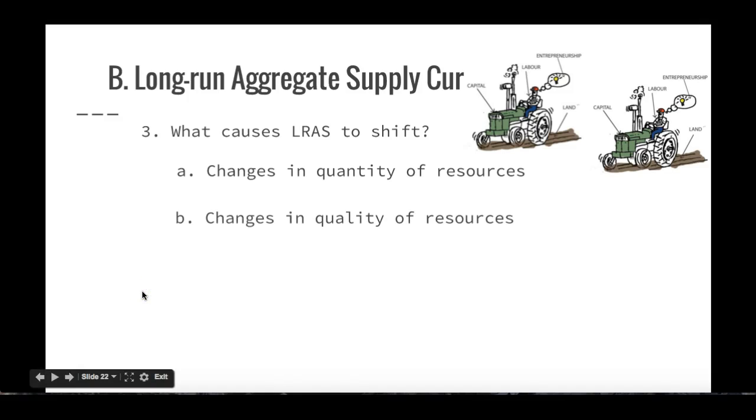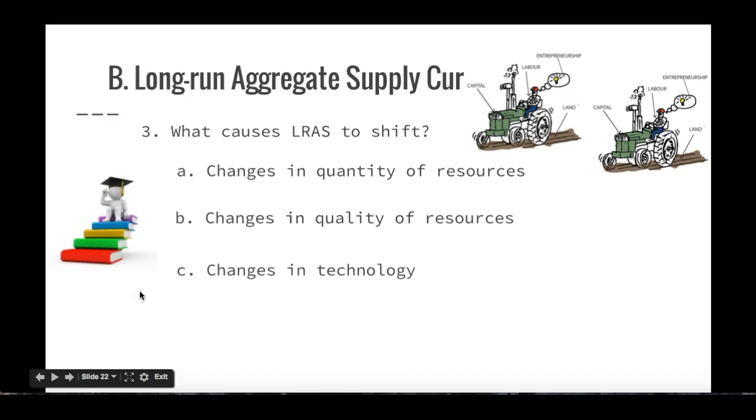The second thing that would cause the long-run aggregate supply curve to change is the quality of those resources. Later on, we'll talk about economic growth more specifically, but there are many countries with varying degrees of education. When the government decides to spend more money on education, the long-run aggregate supply curve is going to shift to the right, because our workers are more educated and know what they're doing, so we have a higher potential of what we can produce. So education can change those things.